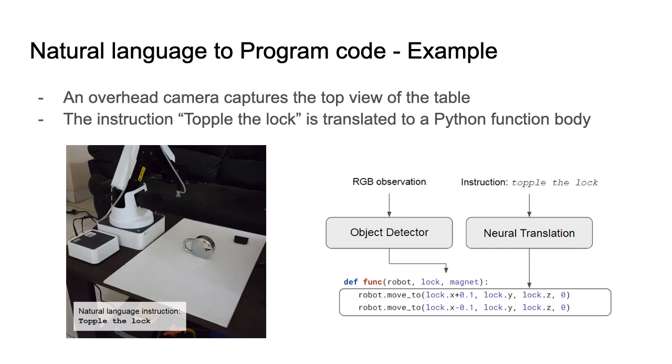The instruction, topple the lock in this case, is passed through the neural translation model, which predicts the tokens of the Python function body. We construct the Python function and then pass the objects that we received from the object detectors as arguments to it. When executed, this function uses the API of the robot to control the end effector of the robot to accomplish the task specified in the natural language instruction.